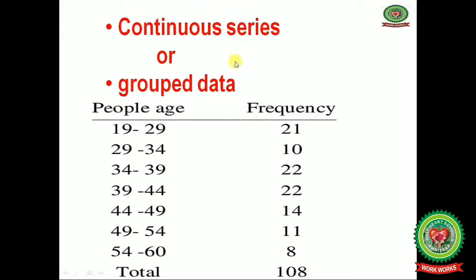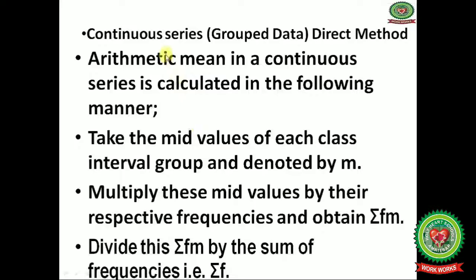Next one is continuous series or grouped data. In the continuous series or grouped data, firstly we will discuss the direct method. Arithmetic mean in a continuous series is calculated in the following manner. Students, first of all, take the mid values of each class interval group and denote it by m, small m. Now multiply this m, that is mid values, by their respective frequencies, that is small f, and obtain the summation fm. Now divide this summation fm by the sum of frequencies, that is summation f.